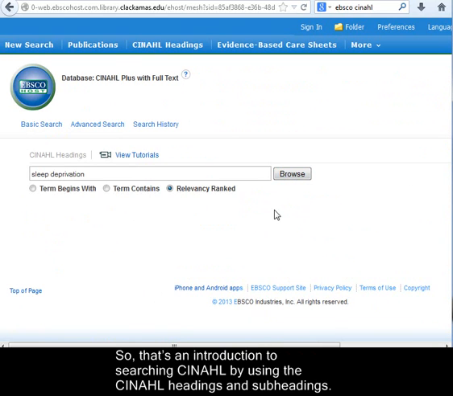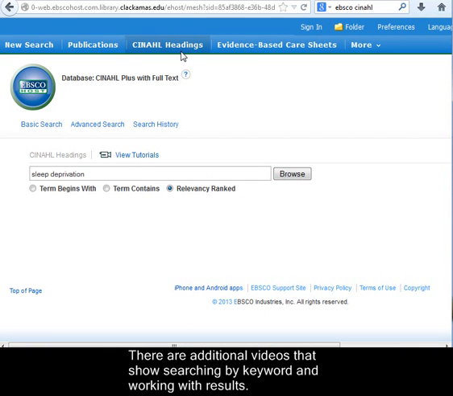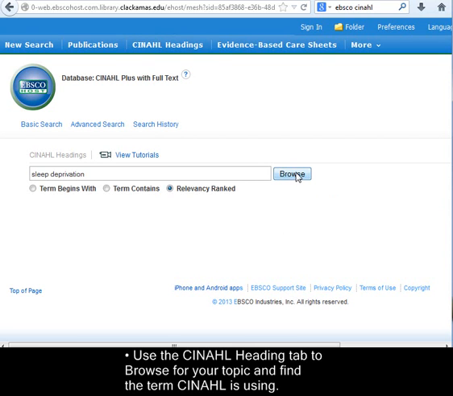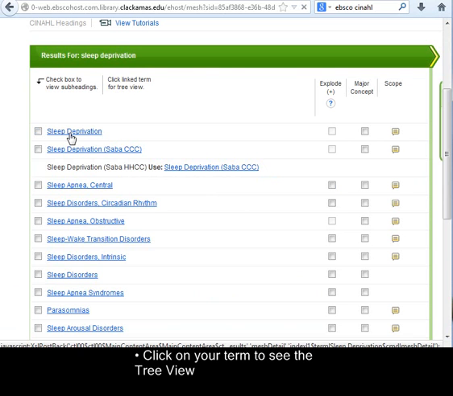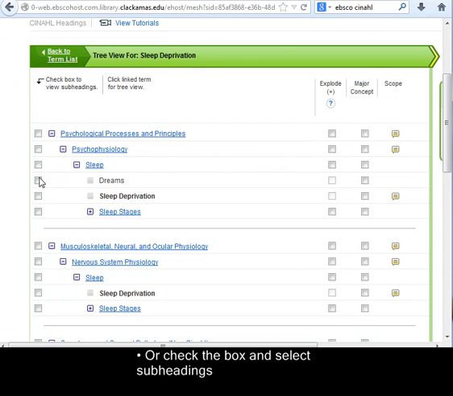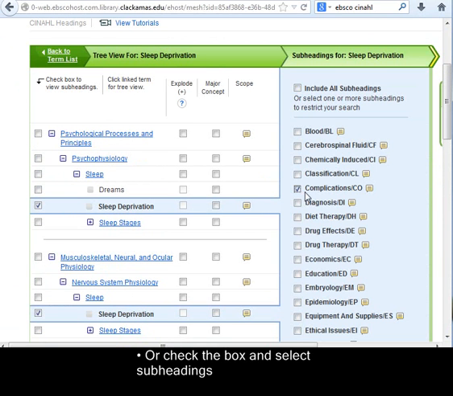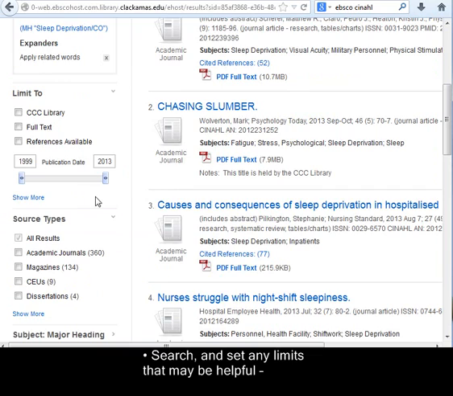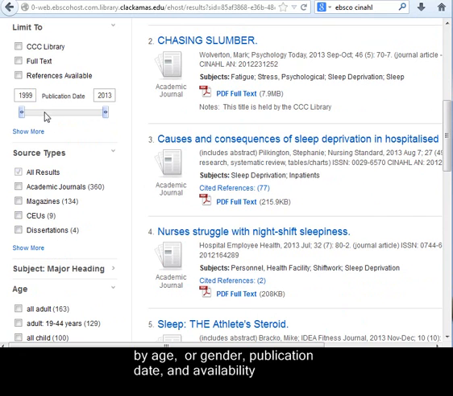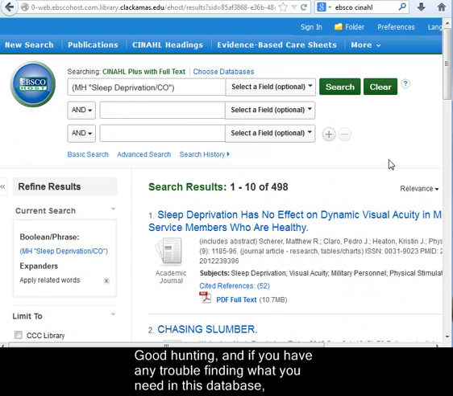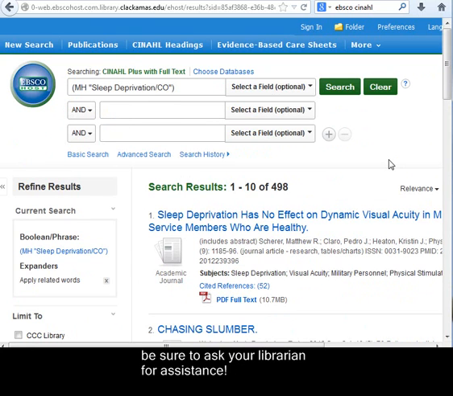So that's an introduction to searching CINAHL by using the CINAHL headings and subheadings. There are additional videos that show searching by keyword and working with results. To recap, use the CINAHL heading tab to browse for your topic and find the term CINAHL is using. Click on your term to see the tree view, or check the box and select subheadings. Search and set any limits that may be helpful by age or gender, publication date, and availability. Good hunting, and if you have any trouble finding what you need in this database, be sure to ask your librarian for assistance.